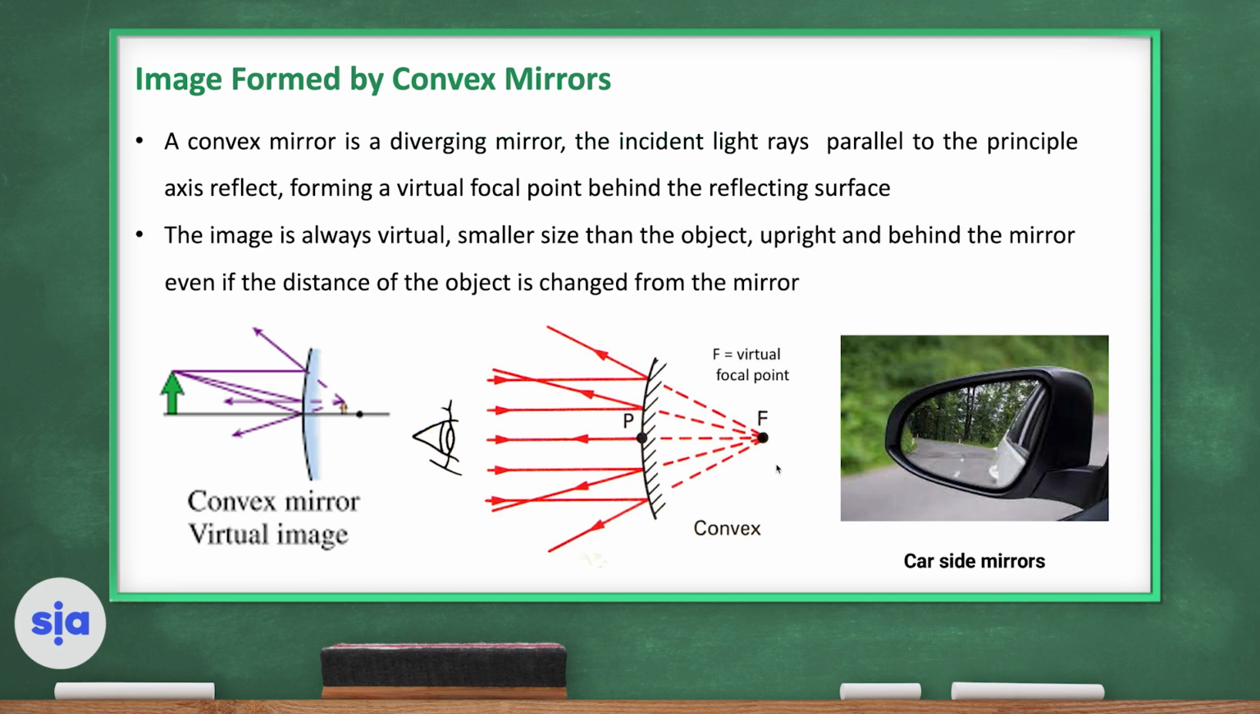And the image is always virtual, smaller in size, upright and behind the mirror, even if the distance of the object from the mirror is changed. So at any distance from the mirror, the image formed by a convex mirror will be virtual, behind the mirror, in what we call a virtual focal point. And you can see convex mirrors as car side mirrors. Let's see this video about mirrors to understand how they work.